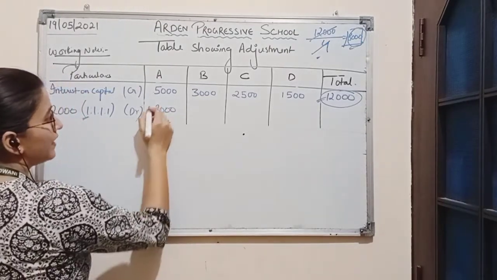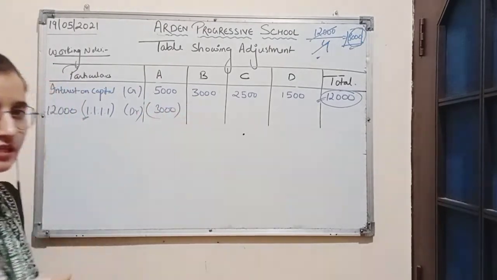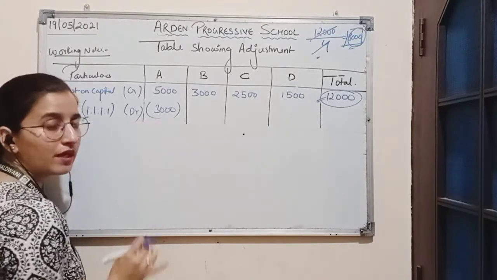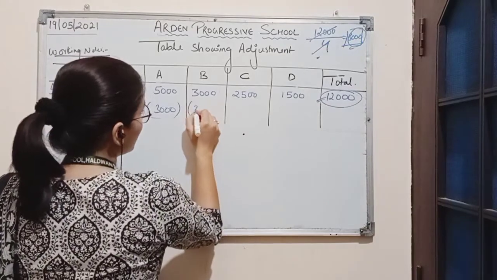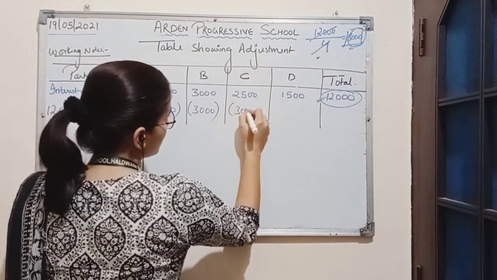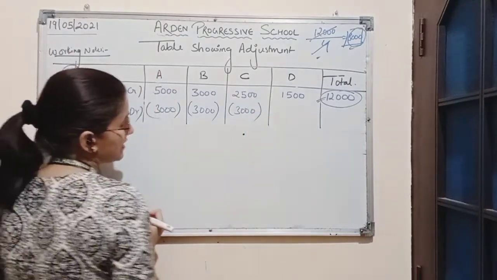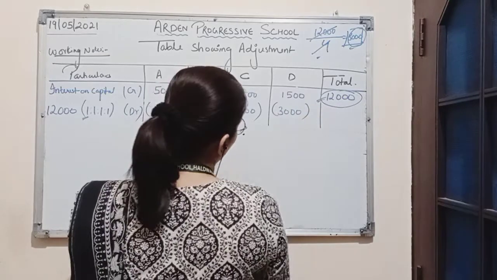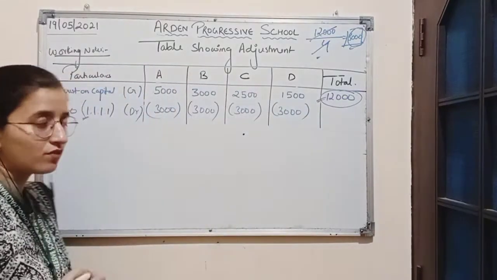Loss is debited, that means it is a negative amount, and a negative amount is always presented by putting a bracket. Here also B will bear 3,000. The same amount will be borne by C as loss. And D will also bear the loss amounting to rupees 3,000.